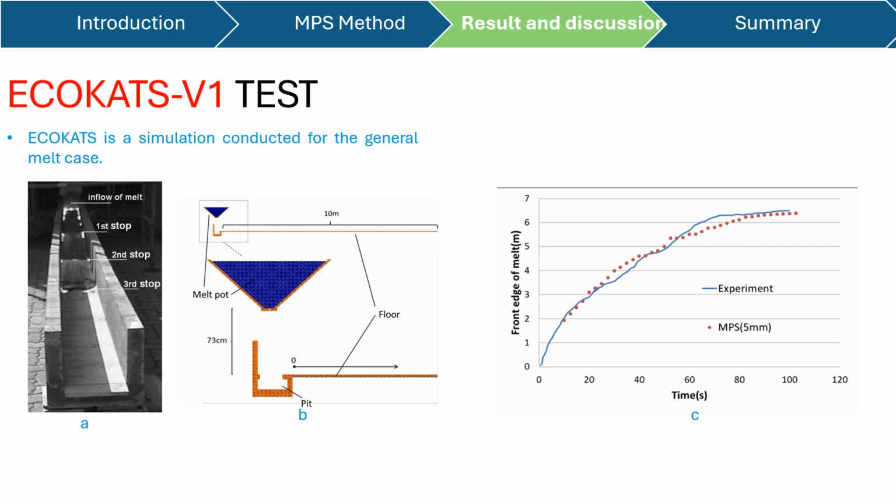Okay, now we have the EcoCats V1 test. It's also a simulation conducted for the general mode case. A is the picture of how the experiment looks, and B is how it is modeled in the MPS simulation. So we have the melt pool, it flows down to the pit, and it will spread to the floor. And from this case, we can see how it compares to the experiment in picture C. So it's not so different from the experiment. Okay, next.